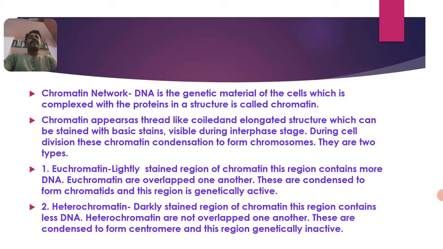Euchromatin is the lightly stained region of chromatin. This region contains more DNA. Euchromatin fibers are overlapped to one another. These are condensed to form chromatids. Again, these are lightly stained regions, contain more DNA, and euchromatins are overlapped, meaning twisted, to one another.